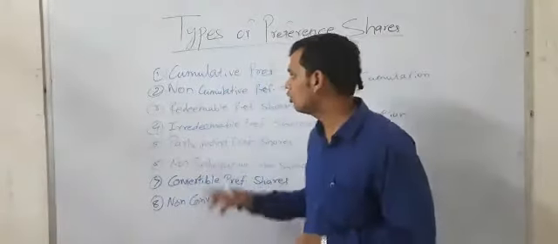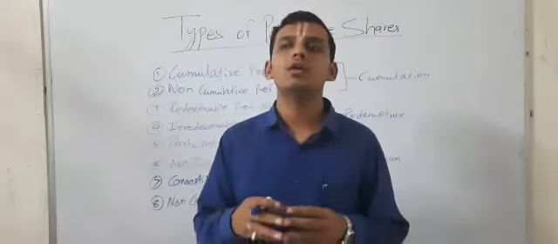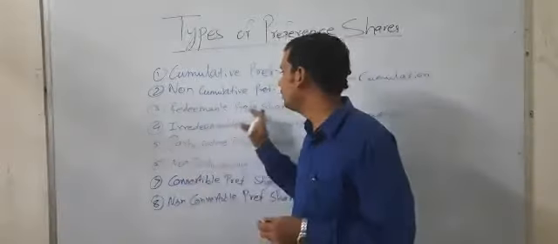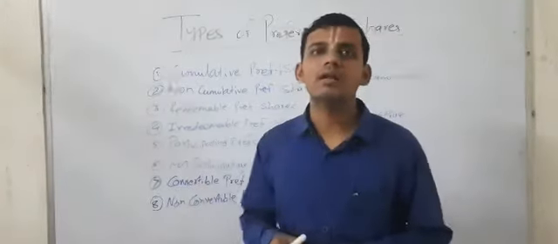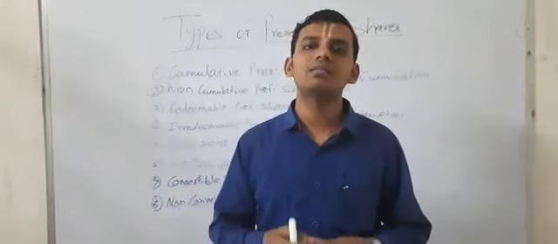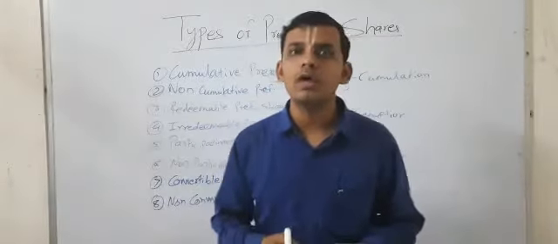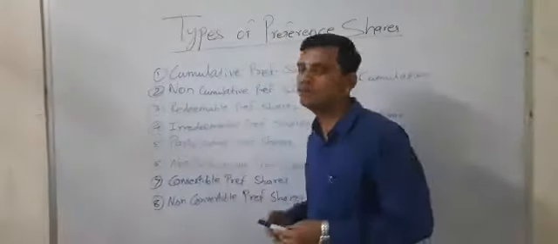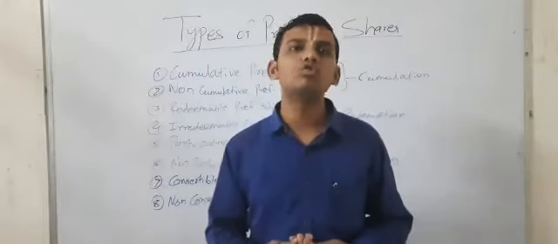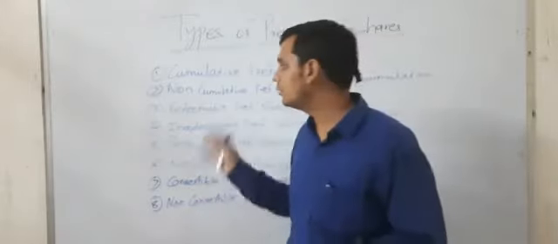Usually shares are not to be paid back during the lifetime of the company, but redeemable preference shares are redeemed after a particular time if the articles and memorandum of association of the company allow so. A company can issue redeemable preference share. This can be redeemed after a particular point of time, but usually it is a long-term source of finance, that is why it is more than 10 years.